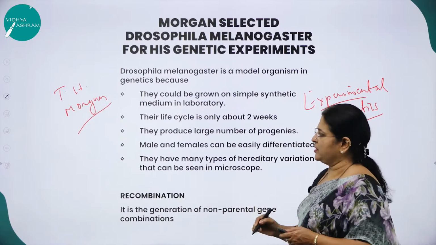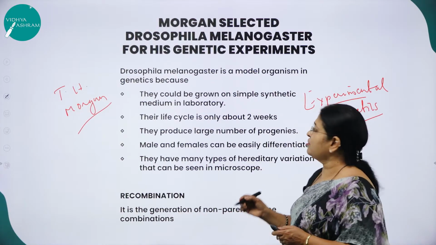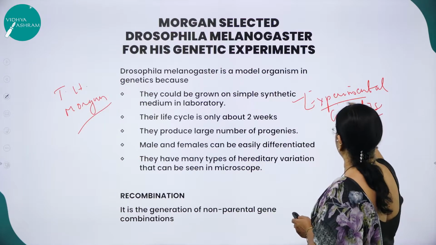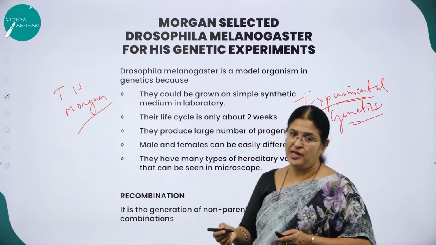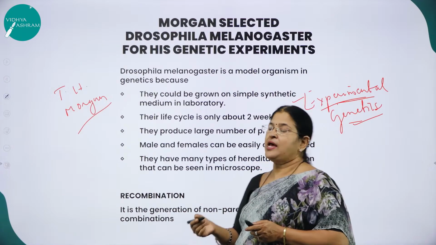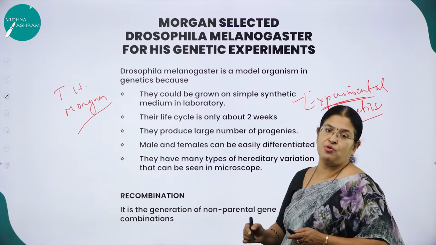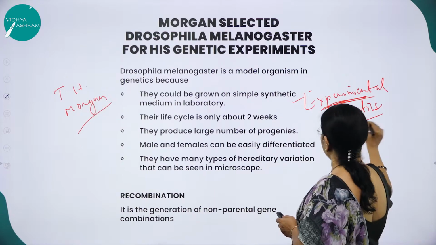And T.H. Morgan was rightly called the father of experimental genetics.